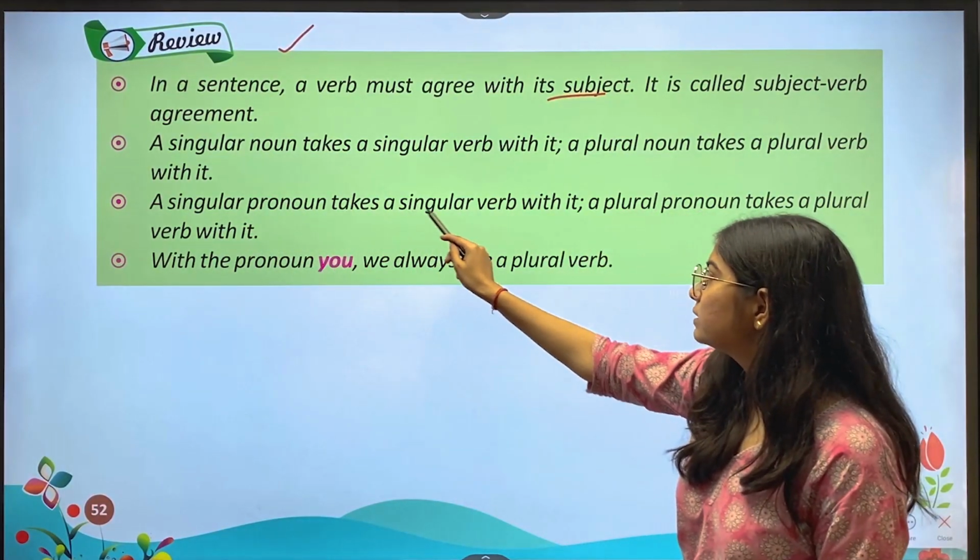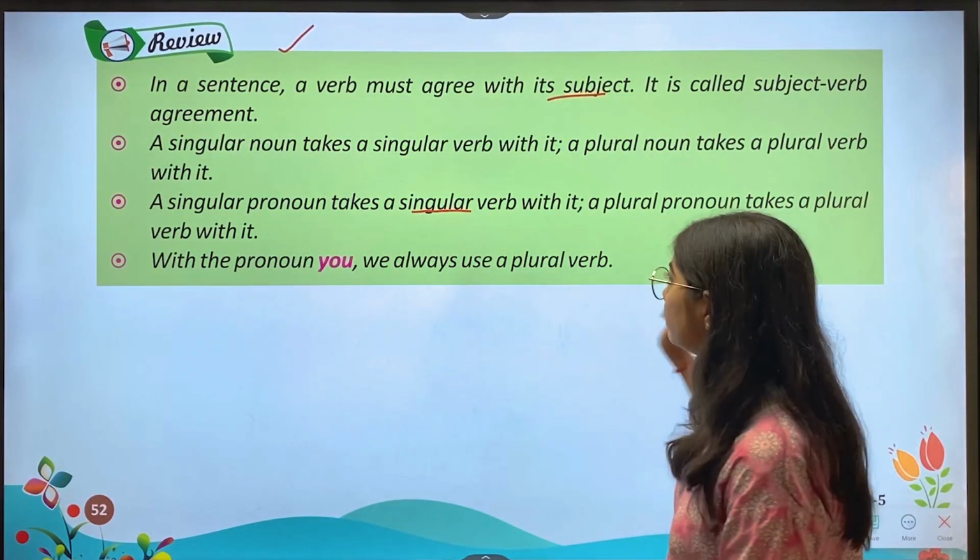A singular pronoun takes a singular verb with it. A plural pronoun takes a plural verb with it.